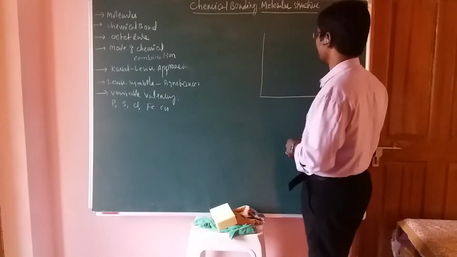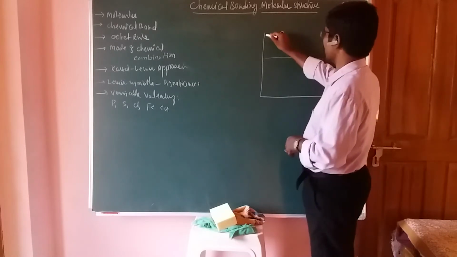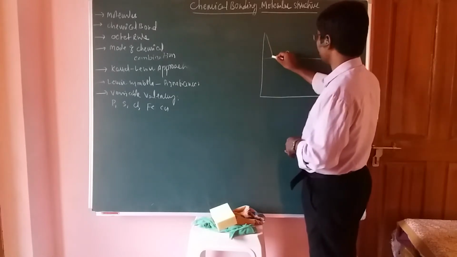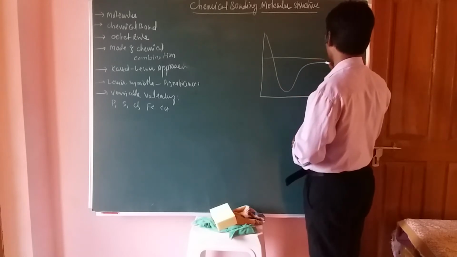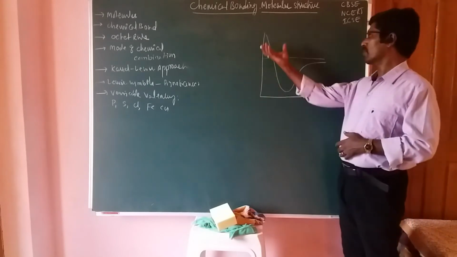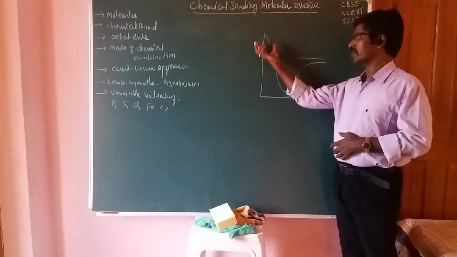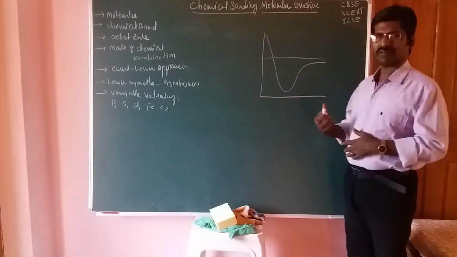Okay, let's put it here. In this graph, what happens? The energy of the atom should decrease, and this type of graph is obtained in chemical bond formation. So here at this place the atoms have greater energy. This is the distance in between the atoms.